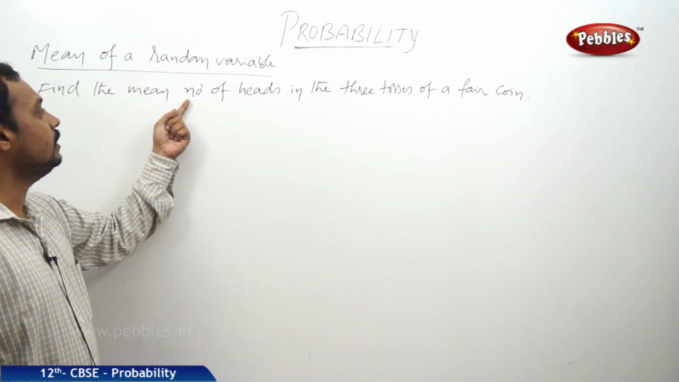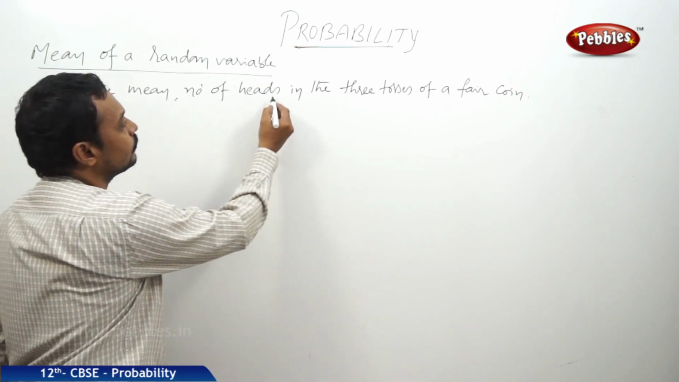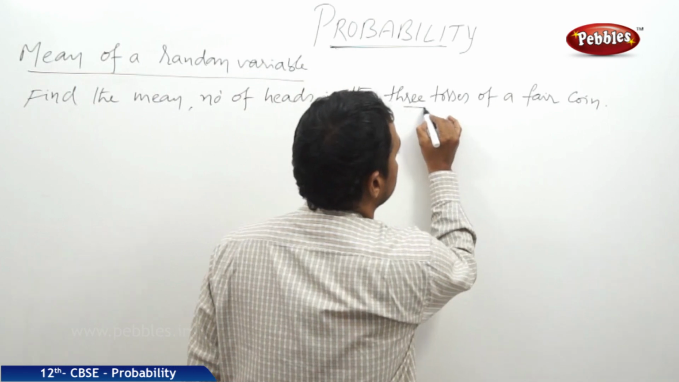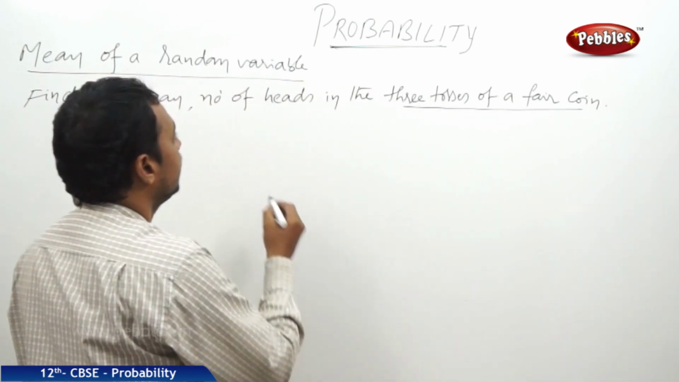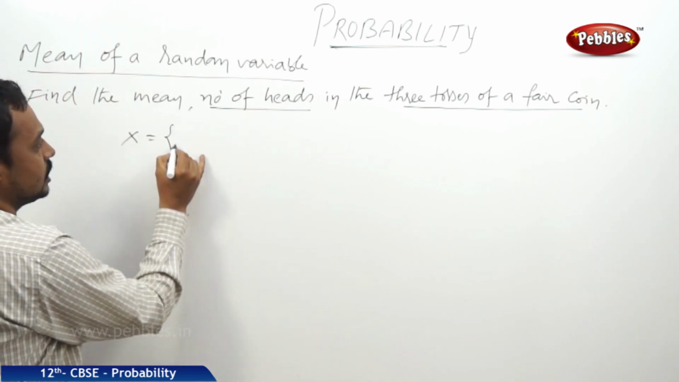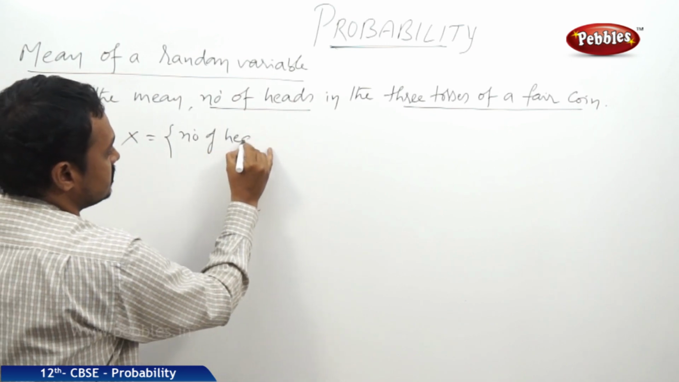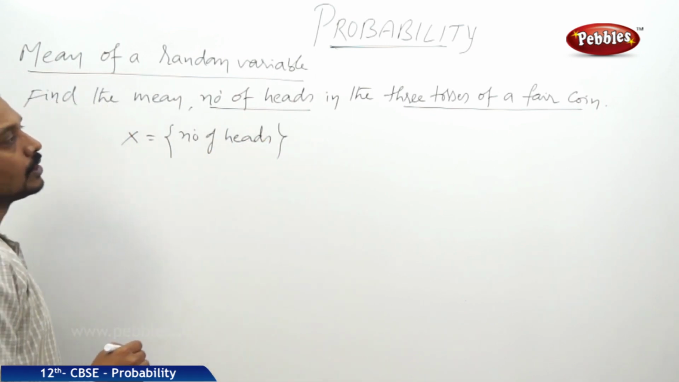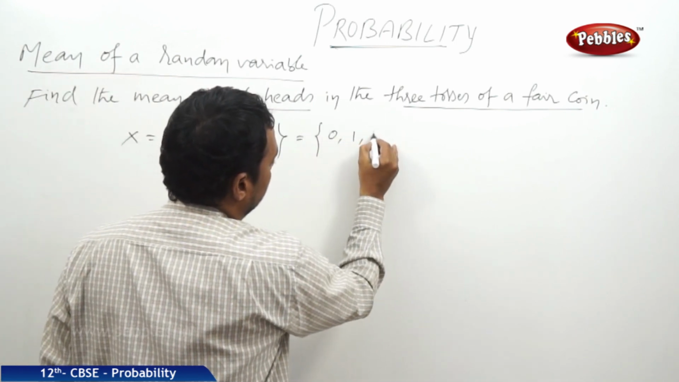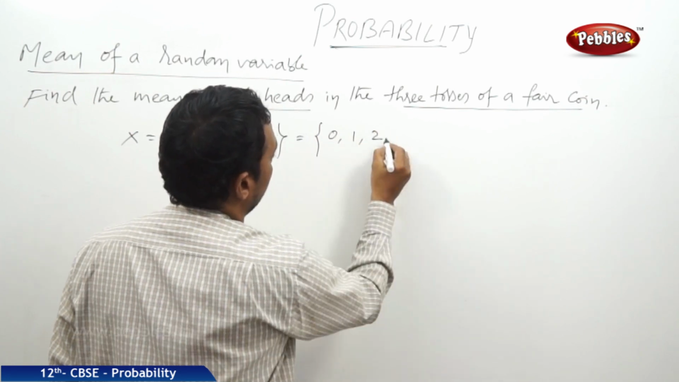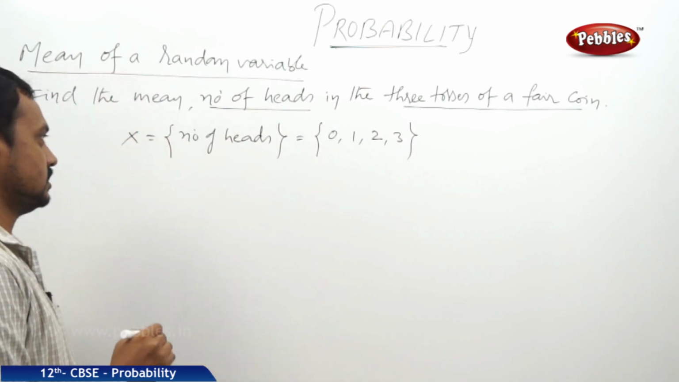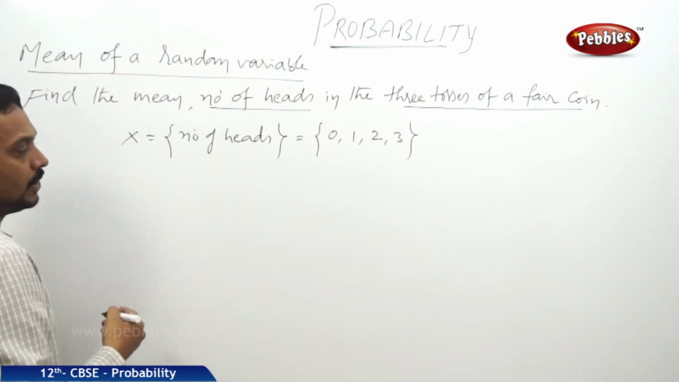Now, we have one more problem on the mean. Find the mean of the number of heads in 3 tosses of a fair coin. A fair coin is tossed 3 times. This is the experiment, and the number of heads is a random variable. Here the random variable x is equal to the number of heads. The number of heads is either 0, 1, 2 or 3. Now, these are the possible values of x, and we also need to define the probabilities.